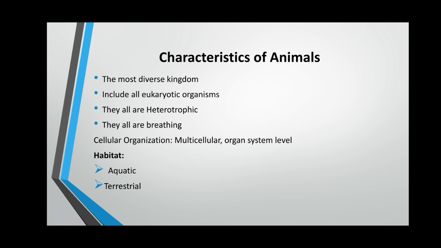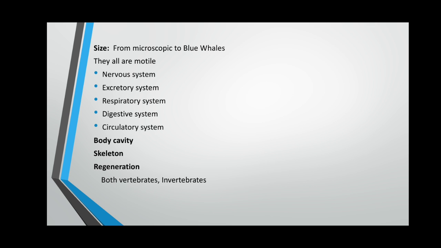So, if we talk about their habitat, the animals can be found in the aquatic environment and they are also found in the terrestrial environments. All the organisms are living and motile, meaning they can move from one place to another place.